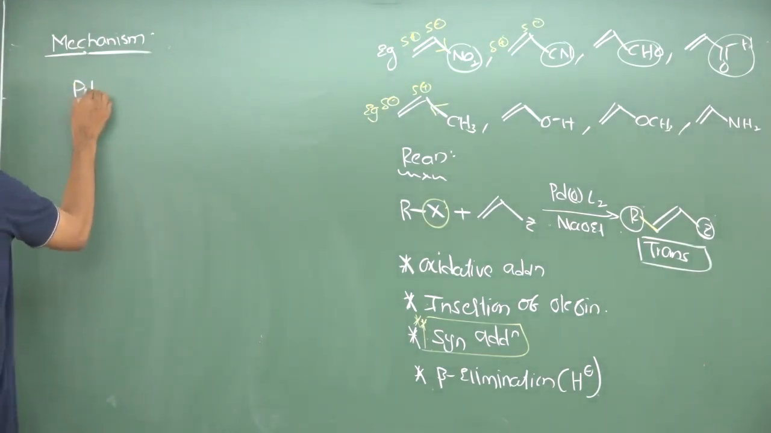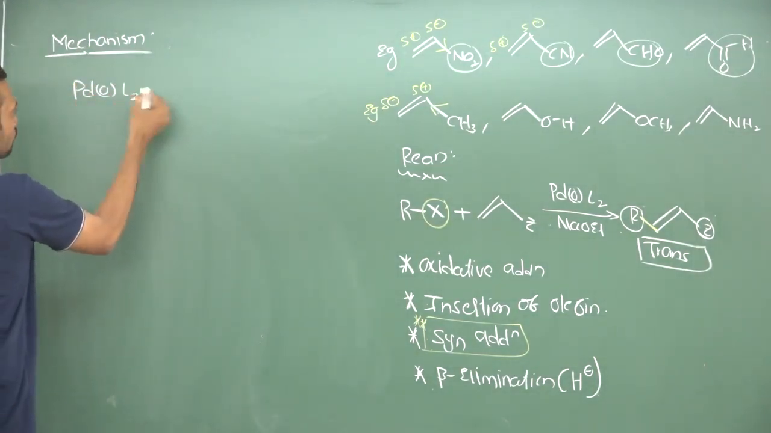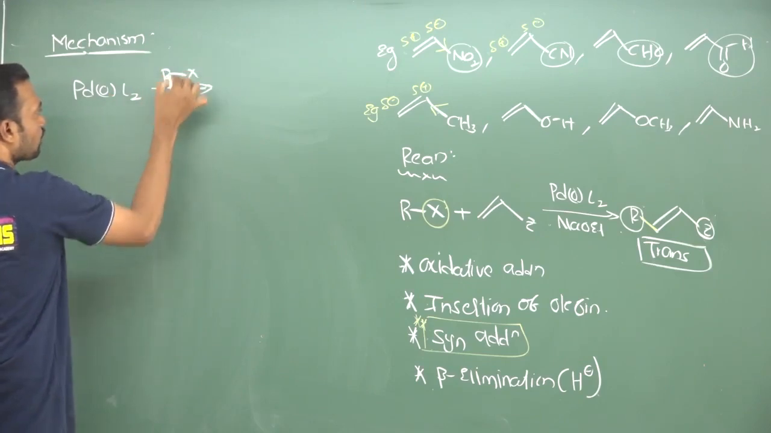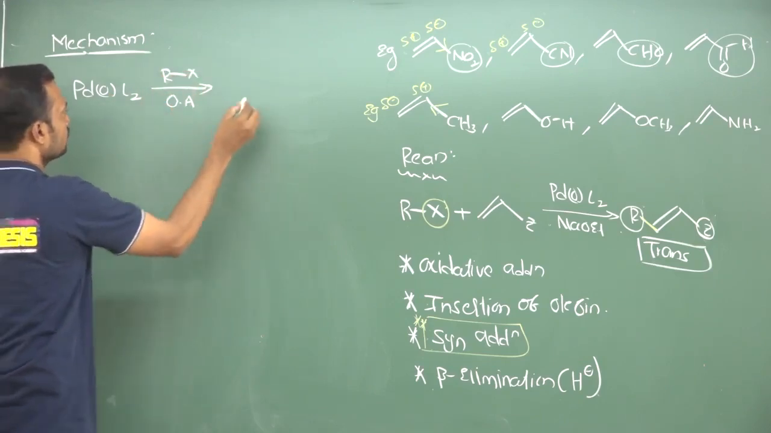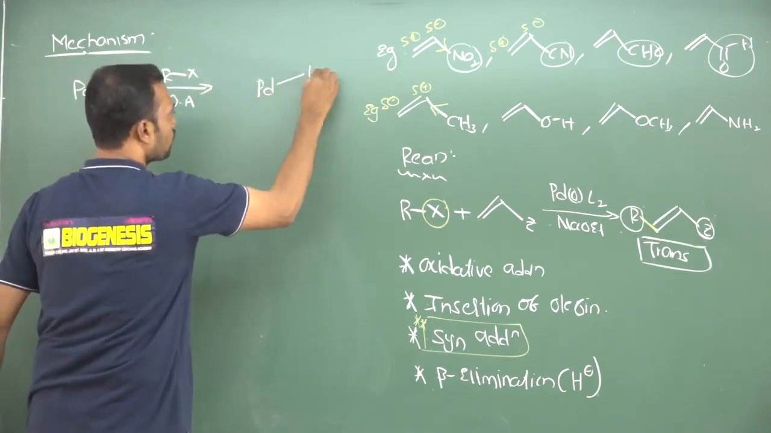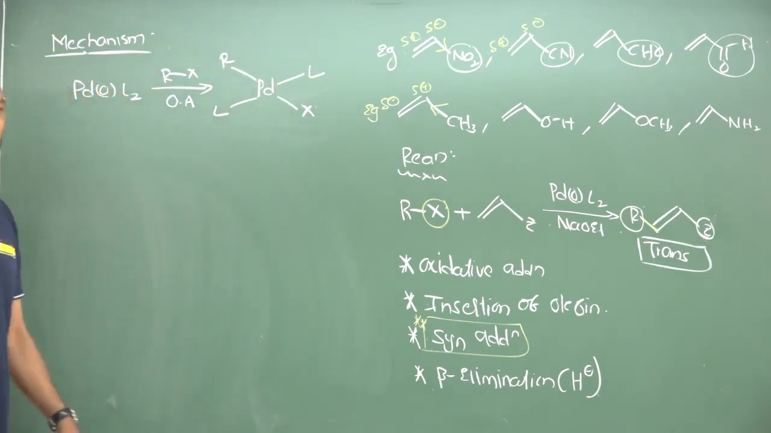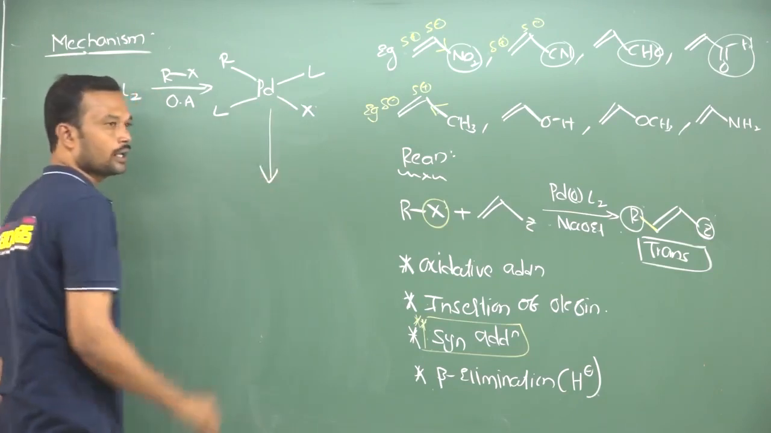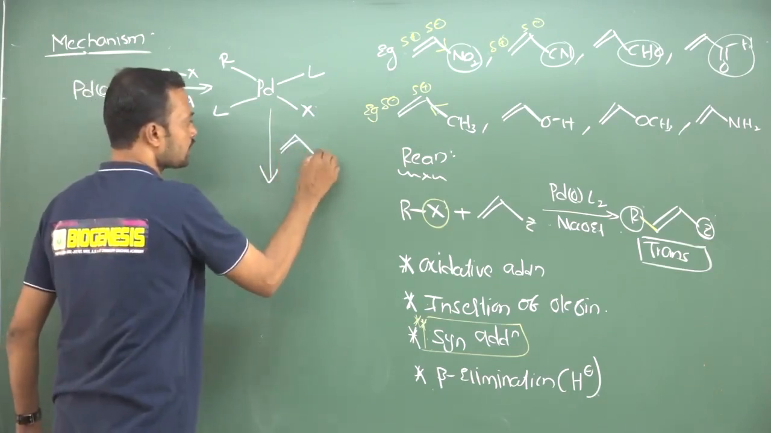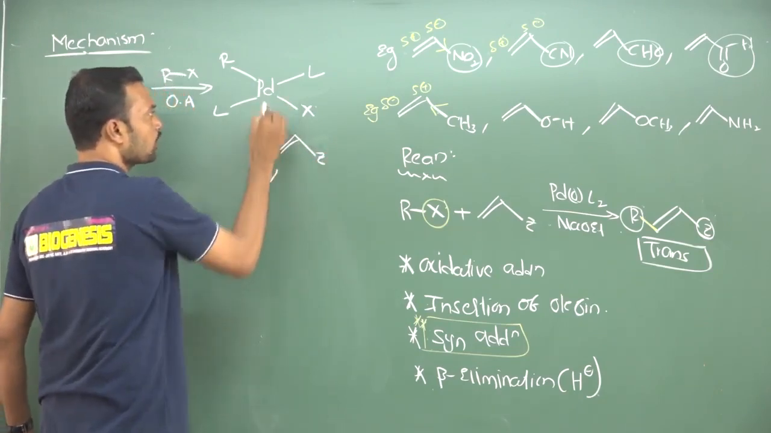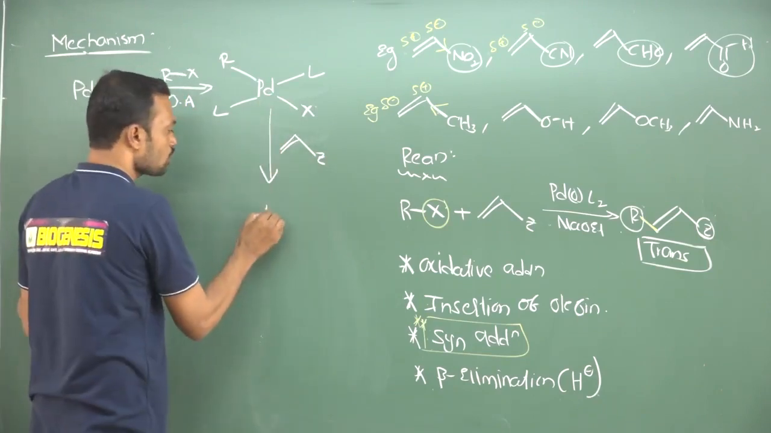Okay, so first I am taking palladium 0 which has 2 ligands. Now I am taking an organohalide, so this is called oxidative addition. Now what happens? Around palladium 2, the ligands are going to be trans to each other. This is the organic part and this is X. Now the next step: here the activated olefin Z is attached on this olefin. Now this will be coordinated to palladium. This is called insertion of olefin.